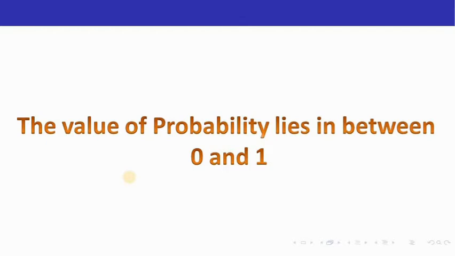For example, if you take 1.5, it is greater than 1. So that's why 1.5 cannot be the probability. You need to remember that the probability's value always lies in between 0 and 1. It can be 0 if the event is impossible. The probability can be 1 if it is a sure event. Otherwise the value will always lie in between 0 and 1. Let us see one problem based on this particular property.